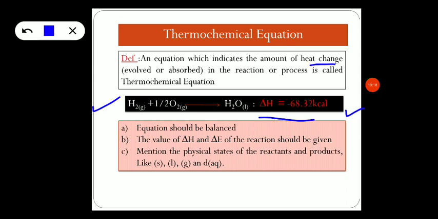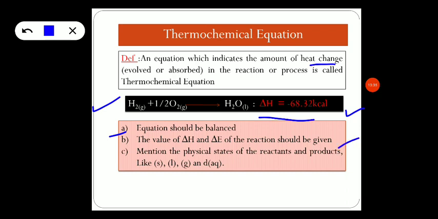And apart from this, whenever we represent a thermochemical equation, the equation should be a balanced equation. And then the value of either delta H, that is change in enthalpy, or delta E, change in internal energy of the reaction, should be given.